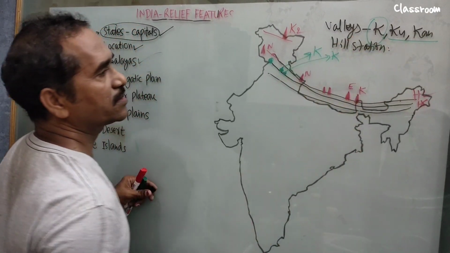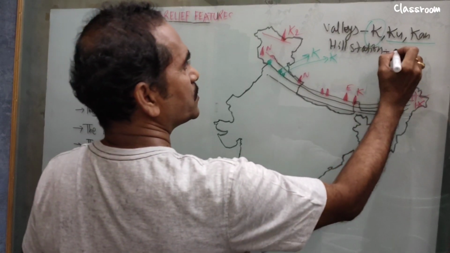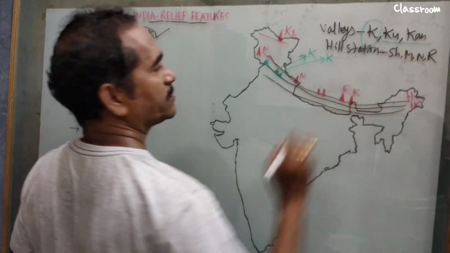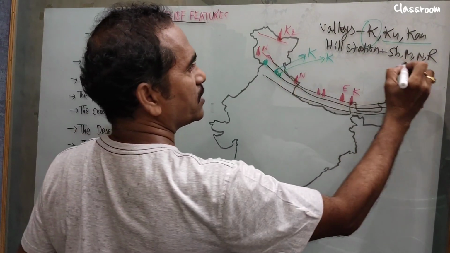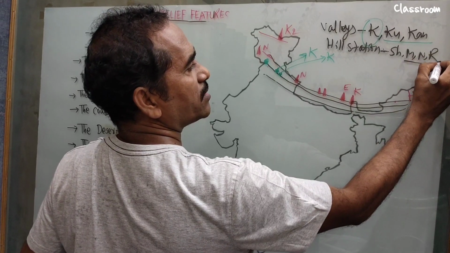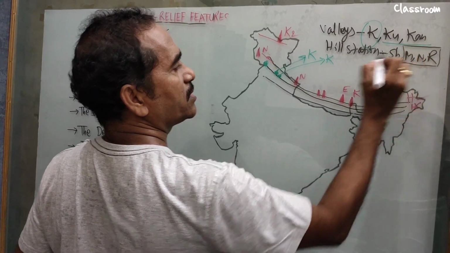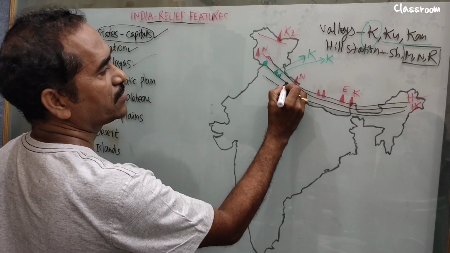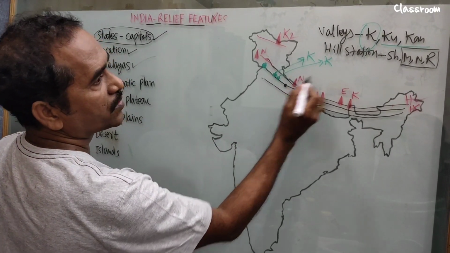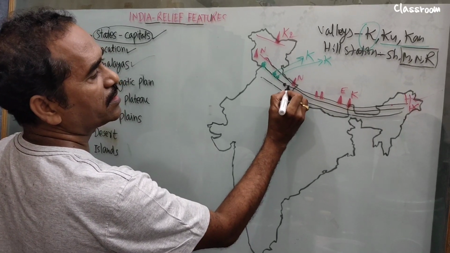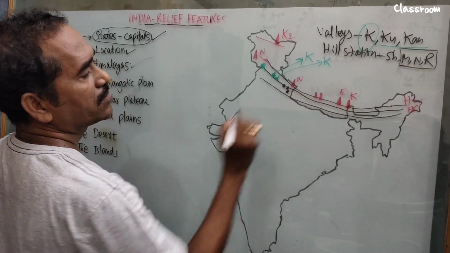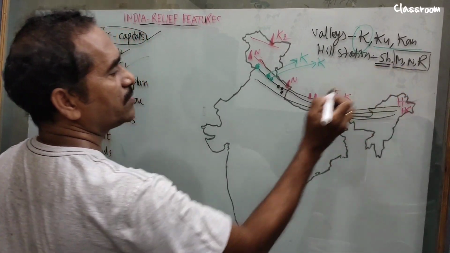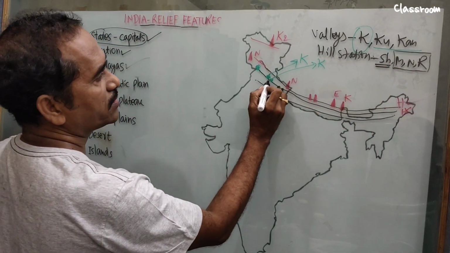What are the hill stations? Shimla, Mussoorie, Nainital and Ranikhet. Except Shimla, Mussoorie, Nainital and Ranikhet, these three are located in Uttarakhand. This one, Uttarakhand. You see this shape. Mussoorie, Nainital, Ranikhet, those three are located in Uttarakhand, whereas Shimla, the capital city of Himachal Pradesh, is located here.